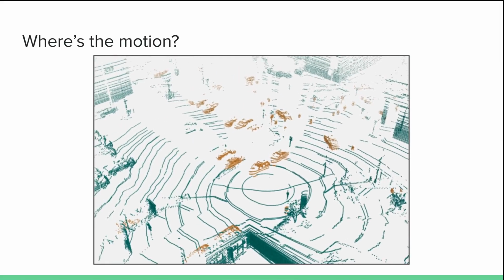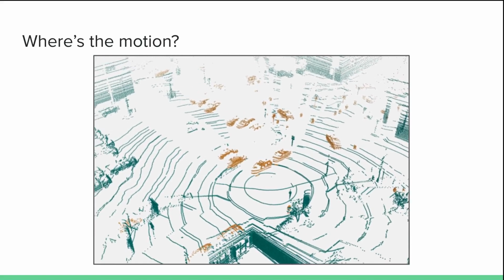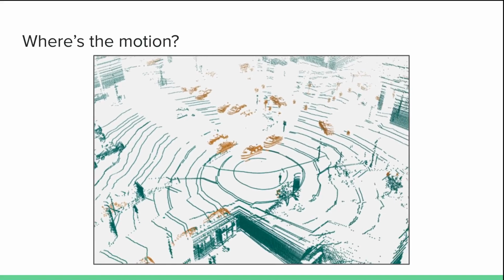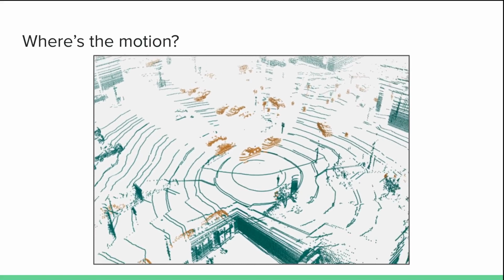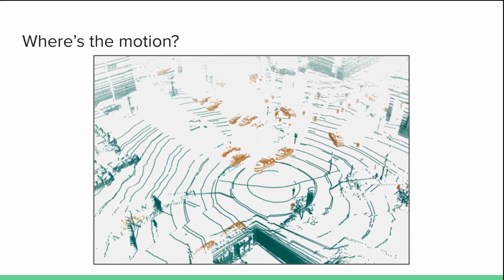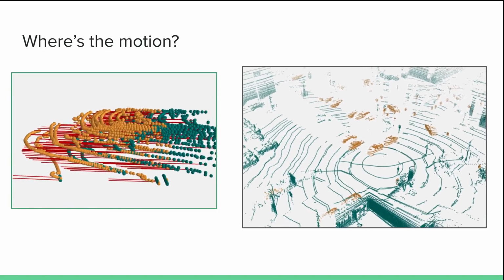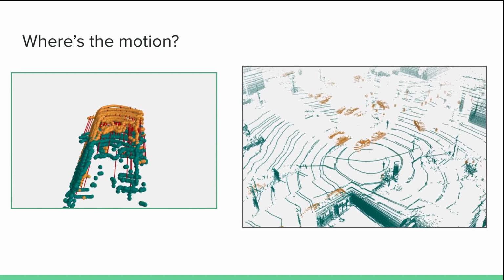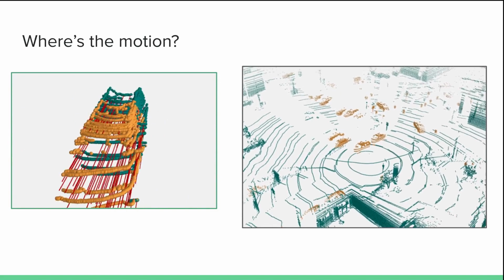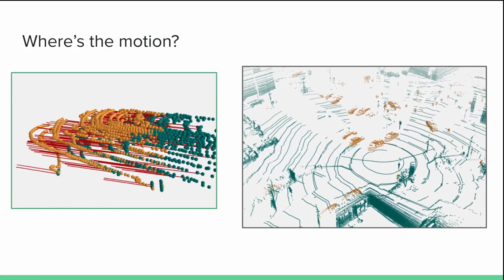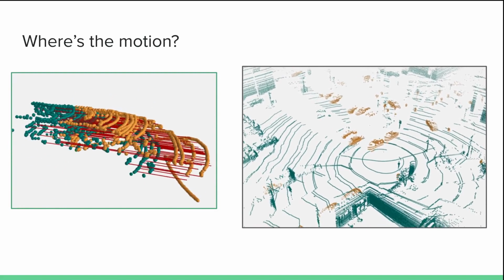One of the other main challenges is that this motion needs to be detected in large, outdoor scenes where most of the measured points belong to stationary objects. Here we plot background points in green and foreground points in orange. The foreground points generally make up around 15% of each scene, and moving foreground points only around 8%. This means that we need to not only detect the motion in the noisy, correspondenceless point clouds on the left, but we also need to do it when 90% of the input consists of what are essentially distractors. These are the two main challenges of scene flow estimation from LiDAR sensors.